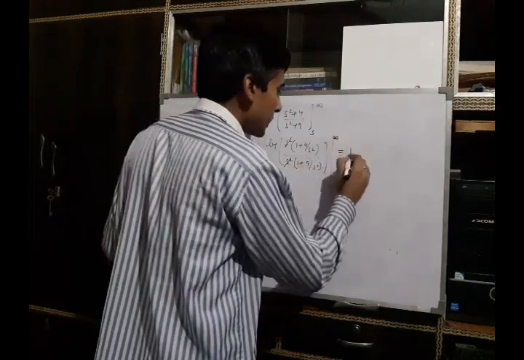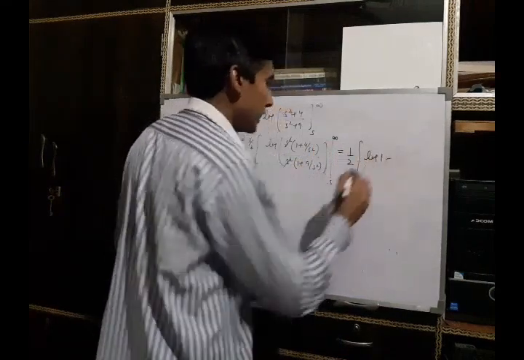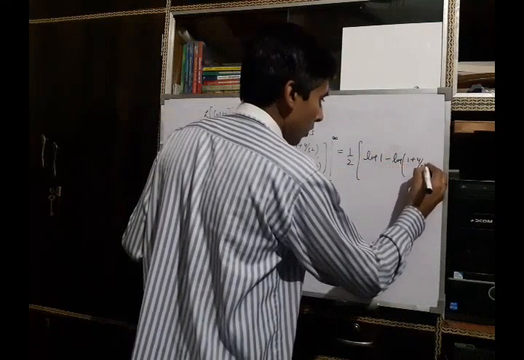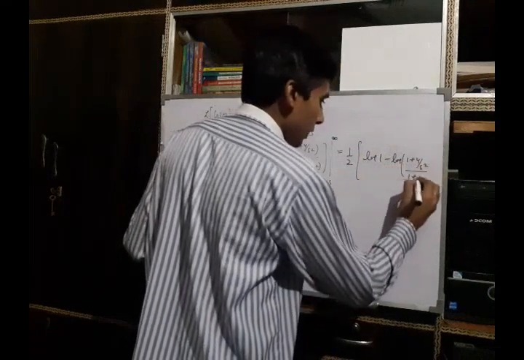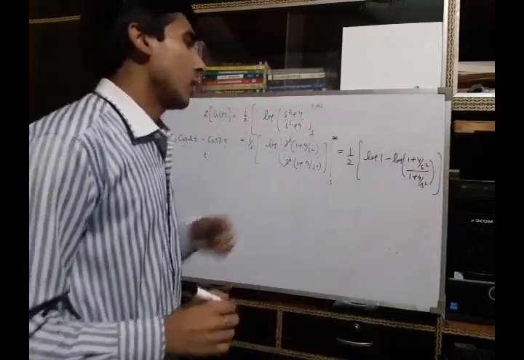So we can rewrite this expression as 1 by 2 log of 1 minus log of (1 plus 4 upon s square) upon (1 plus 9 upon s square) after putting the upper and lower limit.